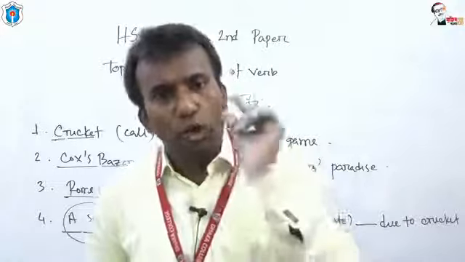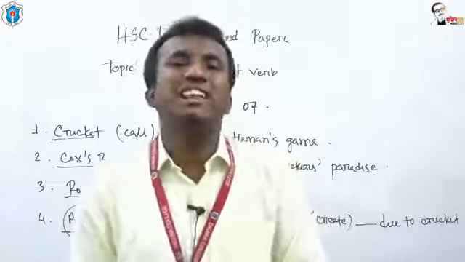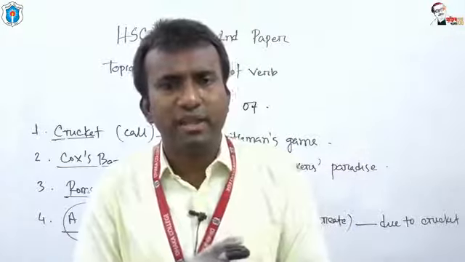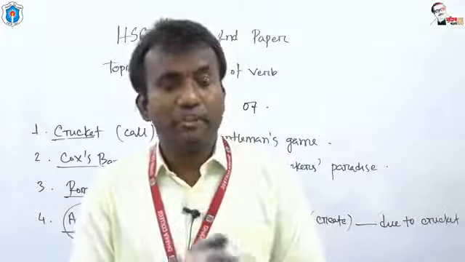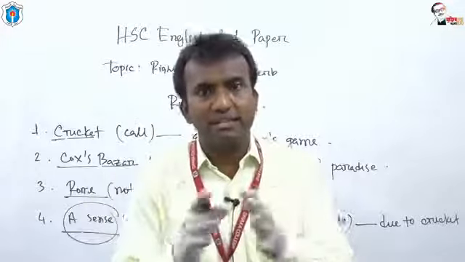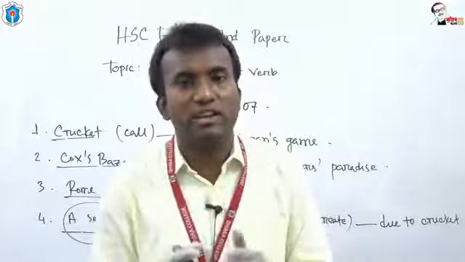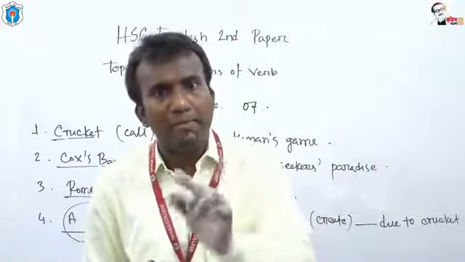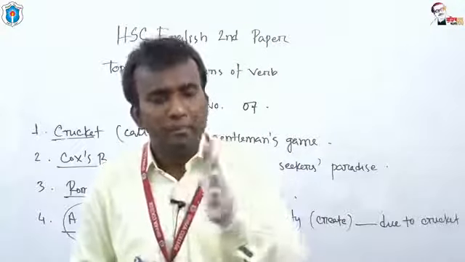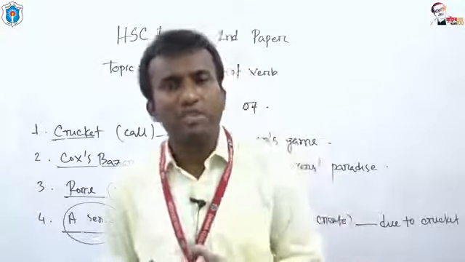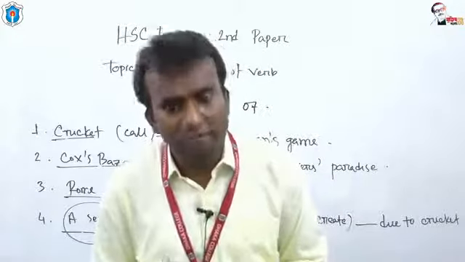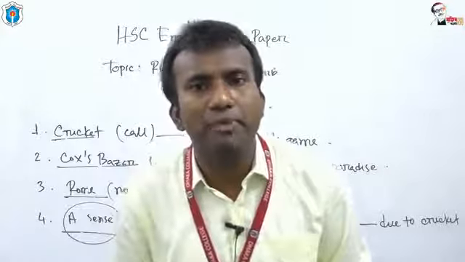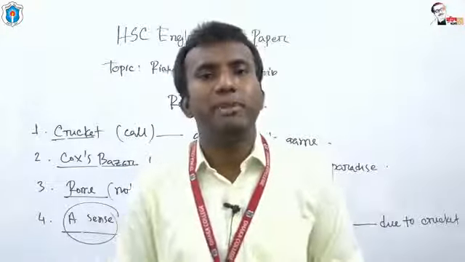In passive voice, we must take auxiliary verbs selected for passive voice. For example, the auxiliary verbs of passive voice are: for present indefinite, am, is, are. For present continuous, am being, is being, are being. For present perfect, have been, has been. For past indefinite, was or were. For past continuous, was being, were being. For past perfect, had been. For future indefinite, shall be, will be. For future continuous, shall be being, will be being. For future perfect, shall have been, will have been.